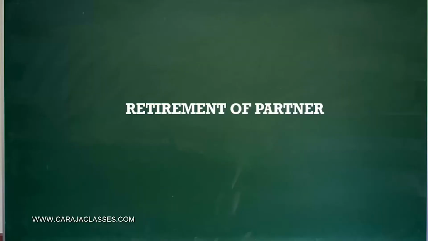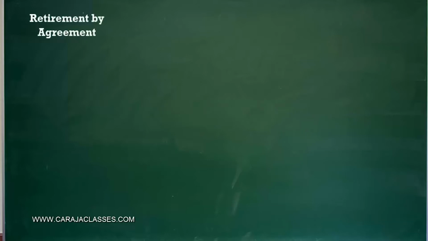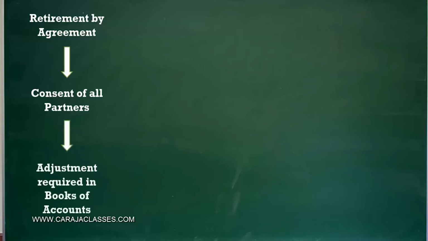In this session, let us understand about retirement of partner. A partner can retire from a firm by taking a retirement agreement, and this should happen with the consent of all partners, and suitable communication should be made by the retiring partner to the other partners. So when retirement takes place, the retiring partner has to be paid off, so various adjustments have to be made in